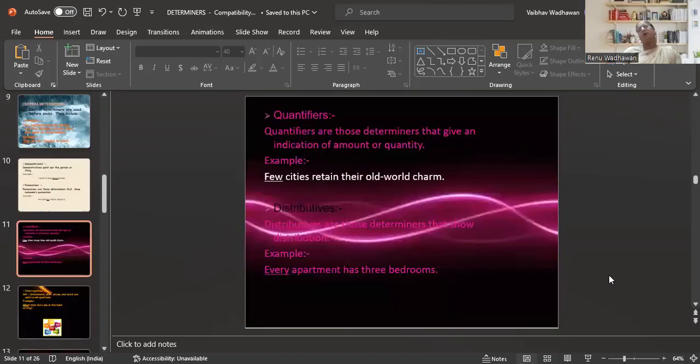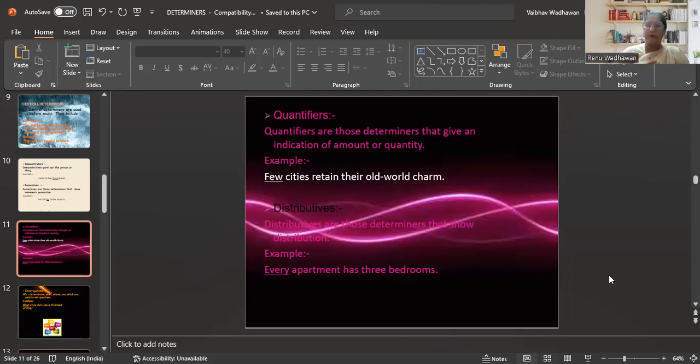Then comes the quantifiers. So quantifiers, what are they? Basically, quantifiers are those determiners that give an indication of amount or quantity. The word quantifier is related to quantity.